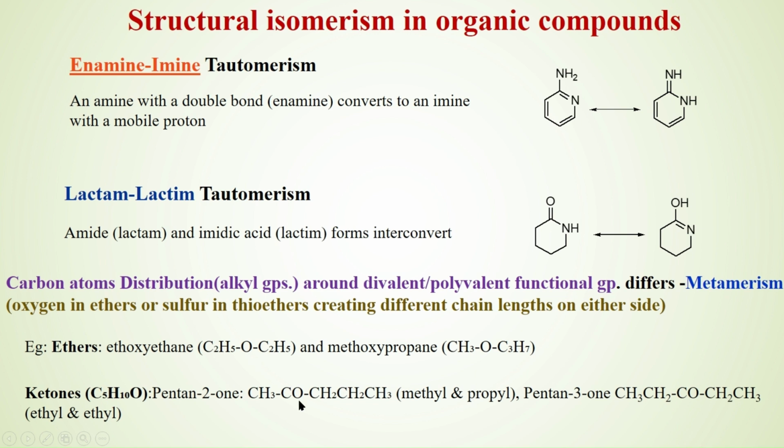Pentan-2-one, here a methyl group and a propyl group are attached to the carbonyl, and pentan-3-one, two ethyl groups are attached to the carbonyl. Pentan-3-one and pentan-2-one are metamers. This is all about the structural isomerism that an organic compound exhibits.